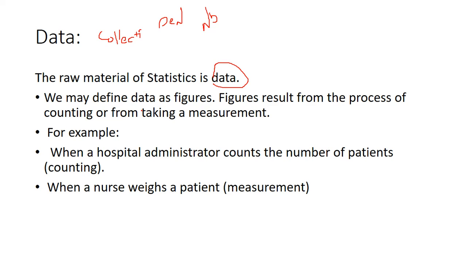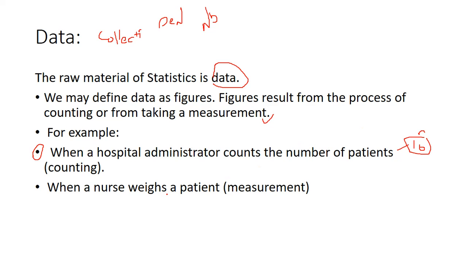We may define data as the figures resulting from the process of counting or from taking a measurement. This is the formal definition of data. Now let's see some examples related to biostatistics. When a hospital administrator counts the number of patients, this is related to data, meaning how many patients are there in the hospital. If I say that 10 patients are there in the hospital, it is data. This 10 goes to our small sample size, that is small n.